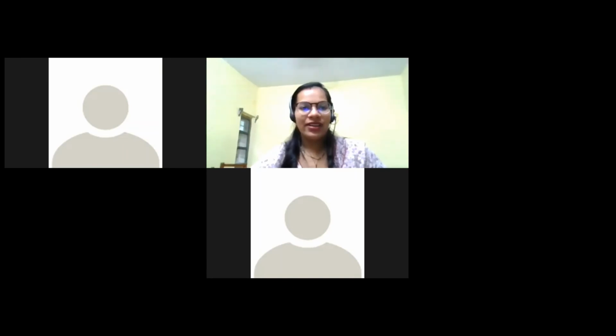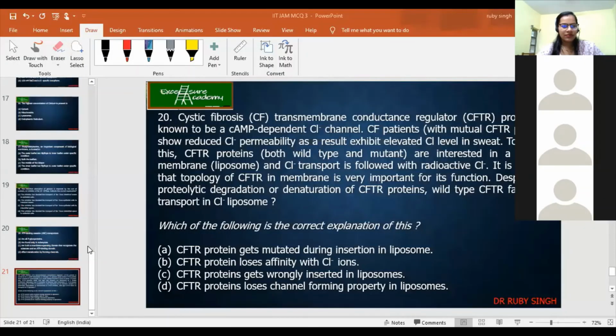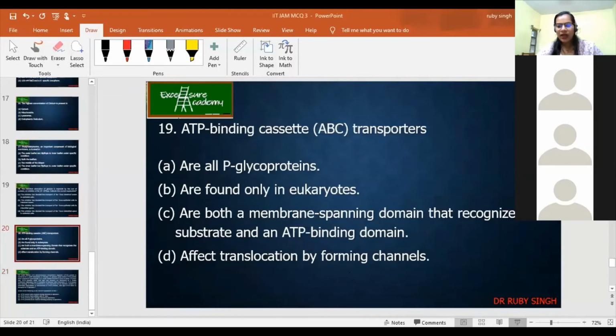One sec, where it went. Next, ATP binding cassette transporters. Guys, are you able to see the screen? No, ma'am. Once again, I have to share it again. Now, are you able to see?